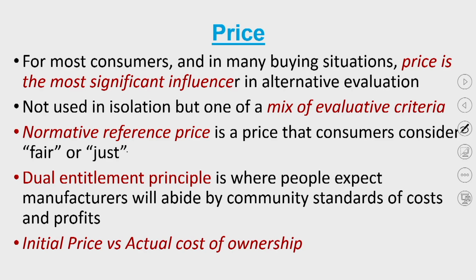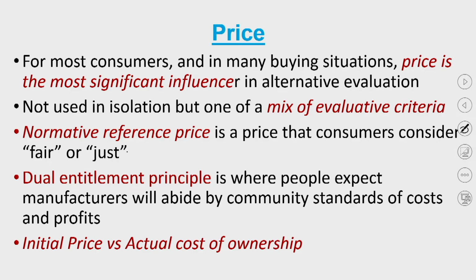And there is also something called initial price versus actual cost of ownership. The initial price is the price that you are going to pay, and the ownership price is the price of a product that you are actually going to have. Now, what is the difference? The initial price is the quoted price of a car, but the ownership price is the price that you actually pay by owning a car. So what is the difference?